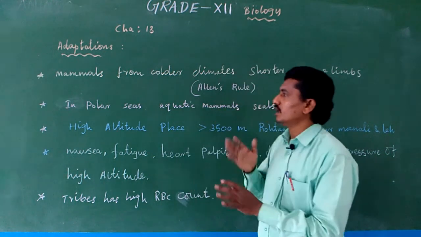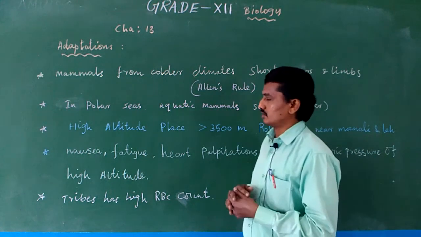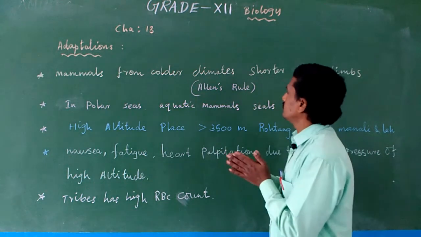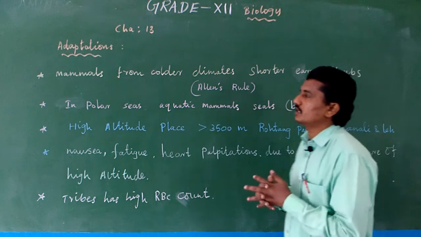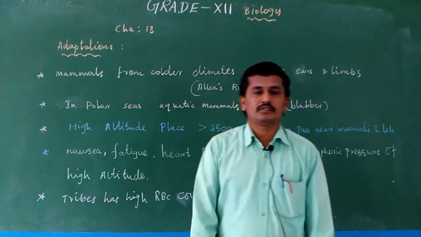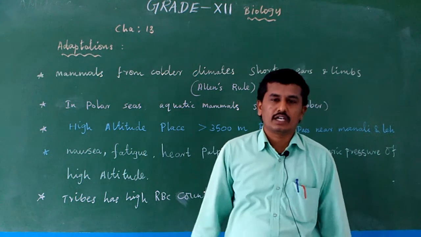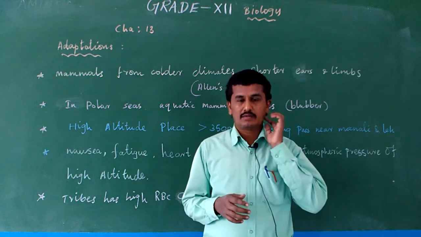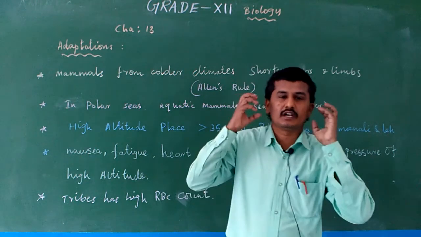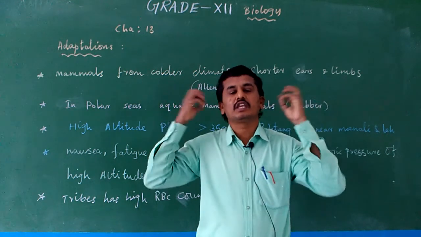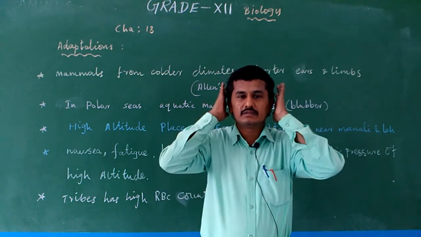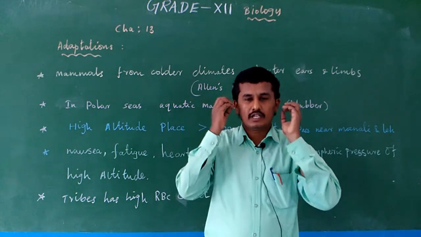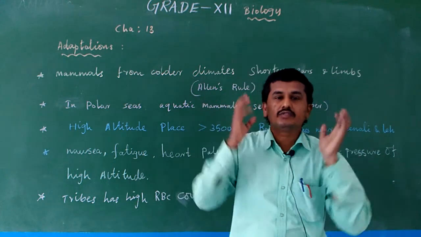In adaptations, we see various points. Now, mammals from the colder climates normally have shorter ears and limbs. Normally we know mammals are present in all areas, in colder climates and in warmer climates. In colder climates, mammals normally have shorter ears because it is from the ear that we release heat energy. If you touch the ear, it is a little warmer compared to the body. So, for releasing heat, we use the ears.